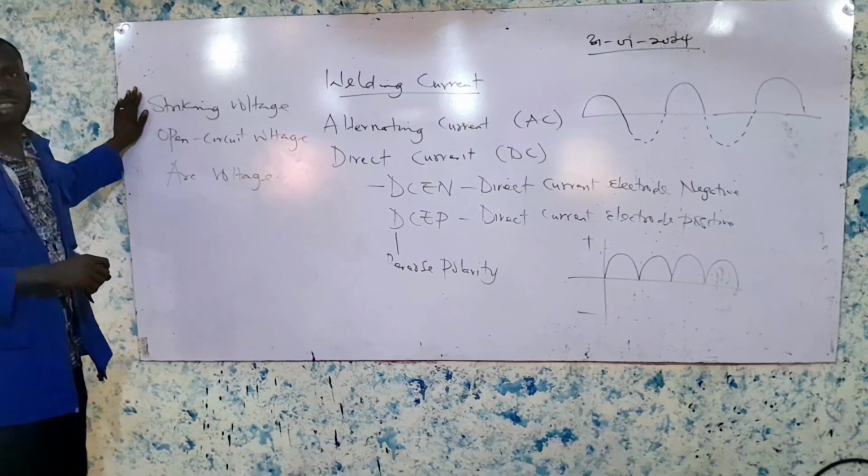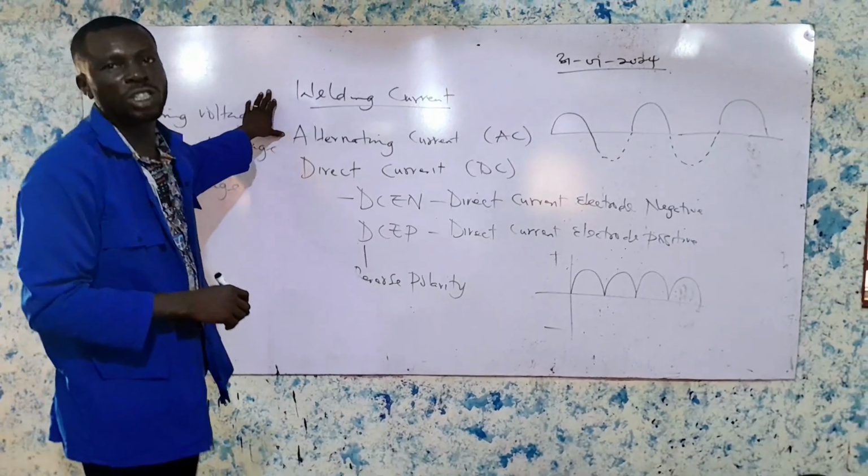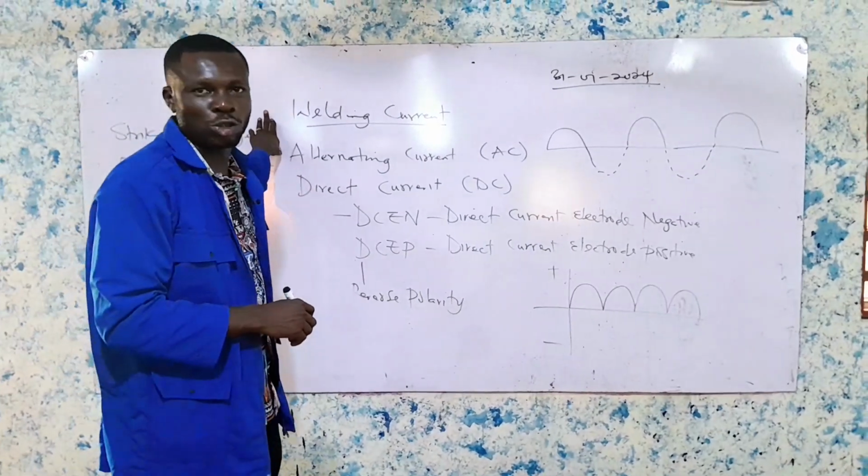The striking voltage simply refers to the minimum voltage at which an arc will be struck.